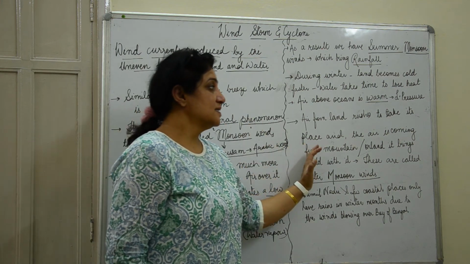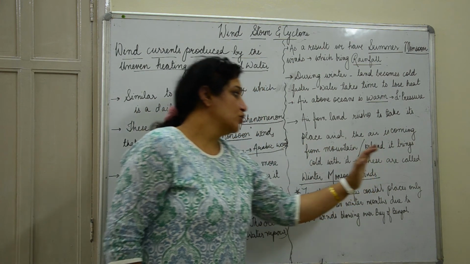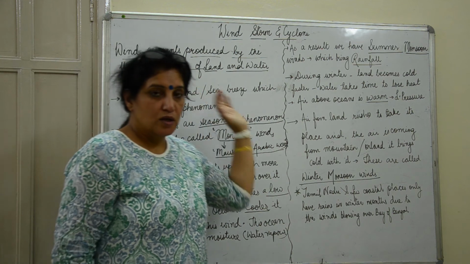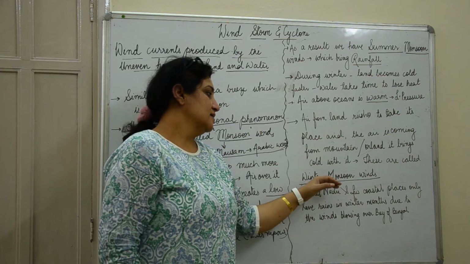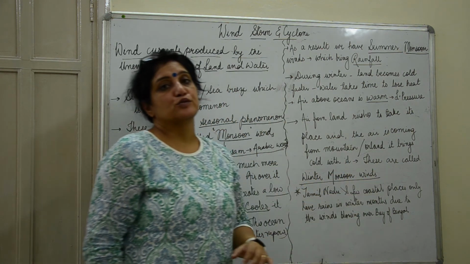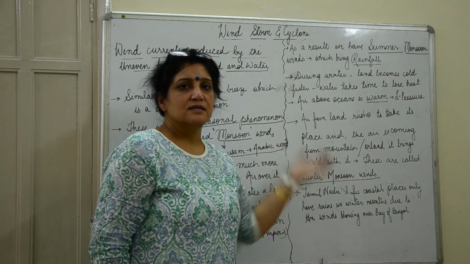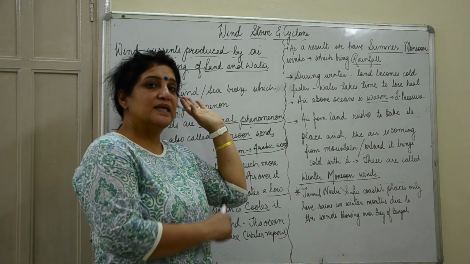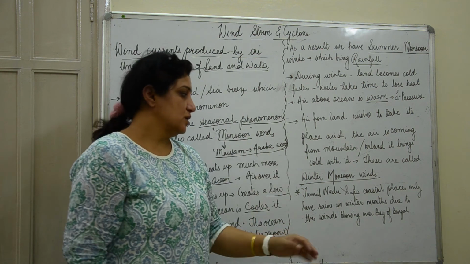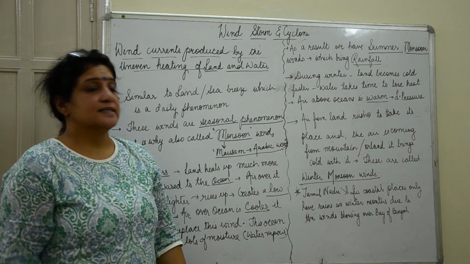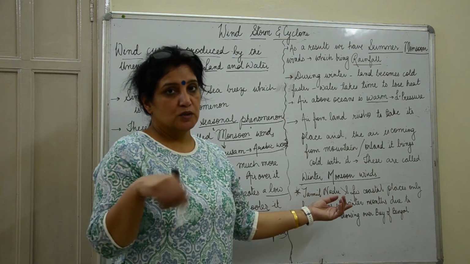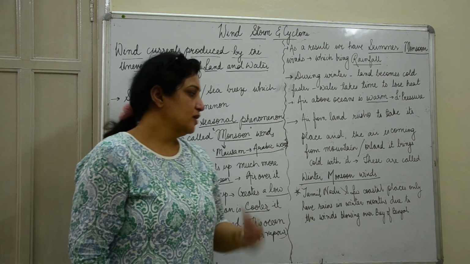So this air is much colder, so it brings along the cold with it, and that is why these are called the winter monsoon winds. Okay, so in winters you don't see much rainfall. The reason is because the wind is blowing from the main inland area towards the ocean. There is an exception in Tamil Nadu and a few other coastal places. You do have rainfall in the winter.